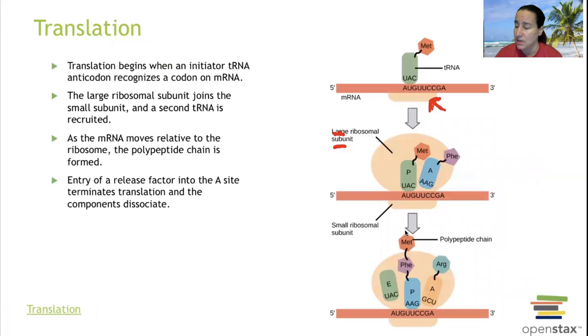Here's translation. We have the small subunit binding on to the messenger RNA. We have a unit of transfer RNA that is going to meet up with its large ribosomal subunits, and together they will sandwich together. We are going to have, remember, our start codon was this amino acid right here, and then we're going to bring in another transfer RNA and another one.